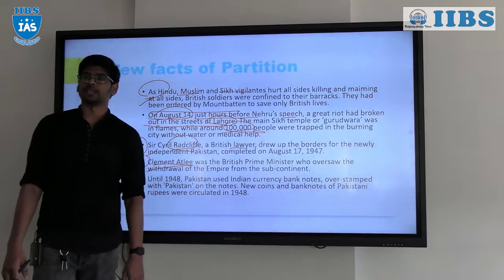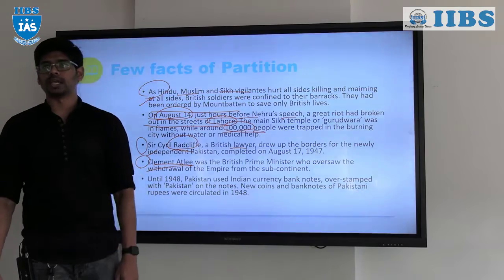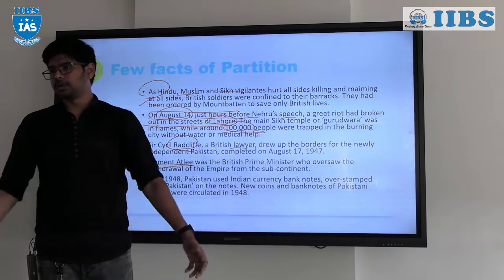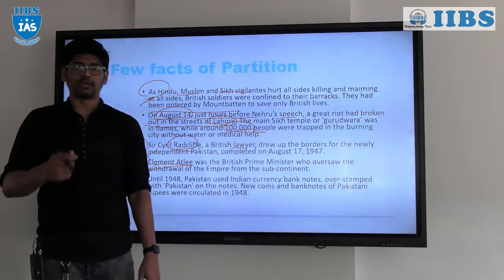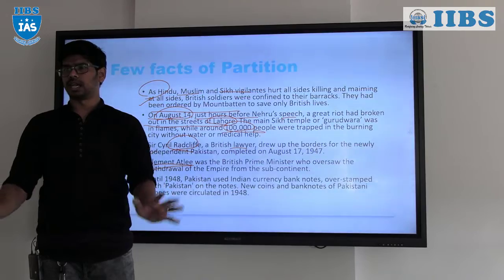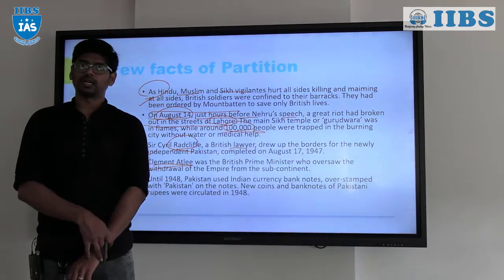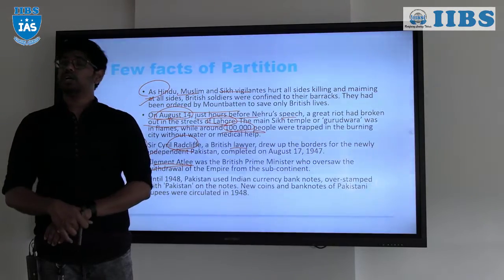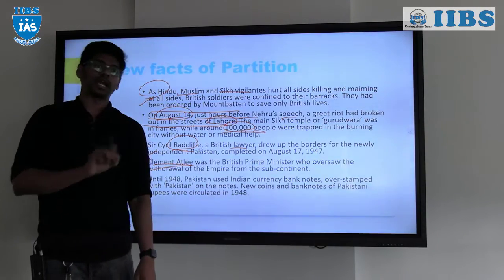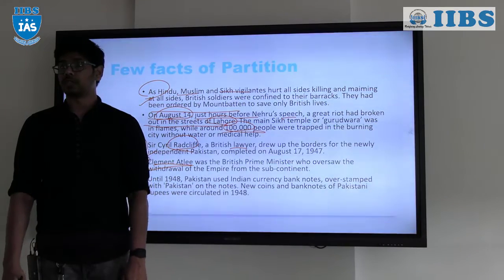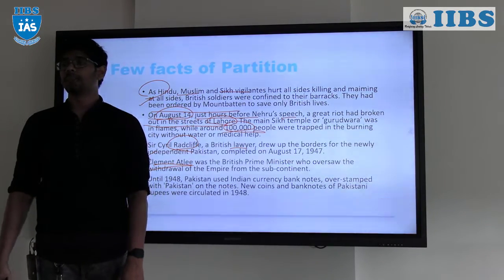Immediately after independence, a news reporter asked Attlee, the British Prime Minister, whether they gave the freedom because of Mahatma Gandhi. And he said no, Gandhi did not have any influence on that. The reason he gave the independence, or transferred the power, was mostly because of Subhash Chandra Bose, because of international pressure and because of the nationalistic feelings he imbibed in the Indians.